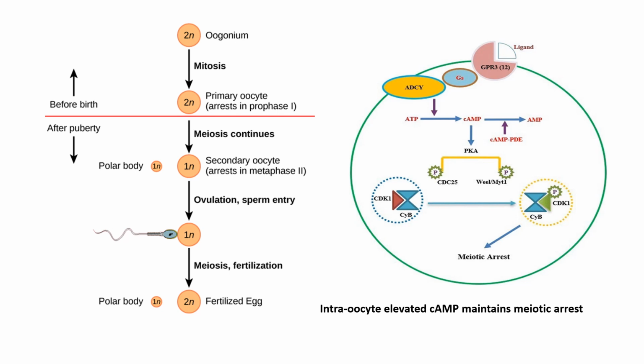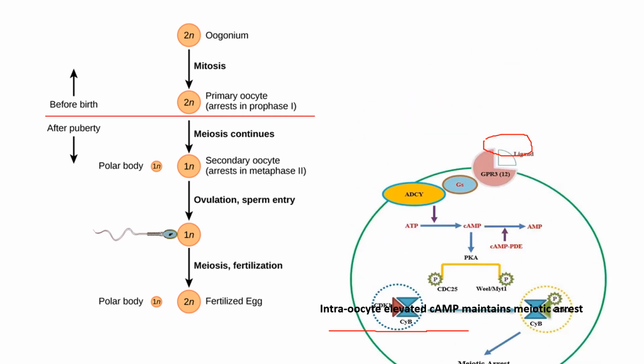So we now know the process of meiosis arrest, what has happened at prophase 1. The mechanism we already discussed: it is due to the intra-oocyte elevated level of cAMP, where cAMP is synthesized and the degradation of cAMP is also prevented. All these are the results.